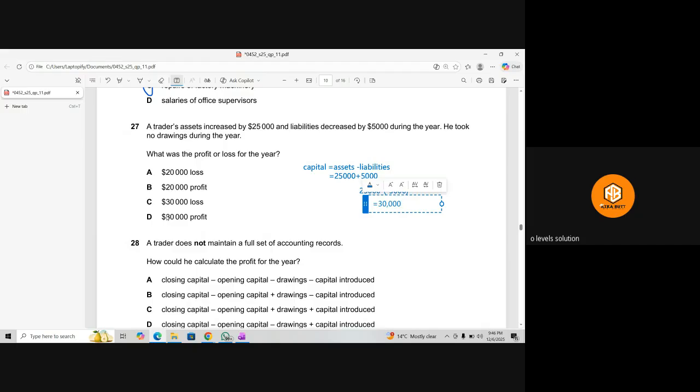Okay, so what you are saying is why the capital is increasing, so why the profit is increasing? No, how would you even know it's a profit or loss? Because if the capital is increasing, as we can see the answer is in the positive form. Oh, it's in a positive form. Okay. So of course when the capital increases, it's because we need to add the profit into the capital. Okay.